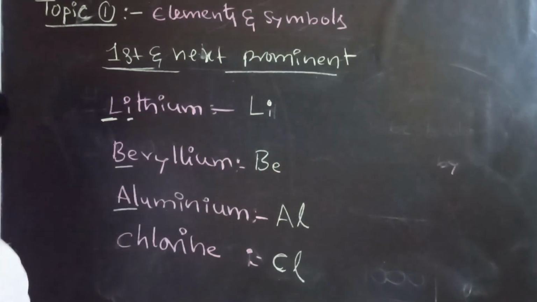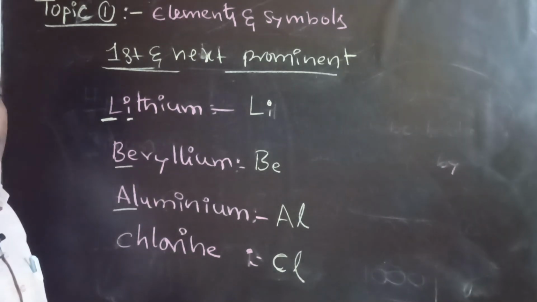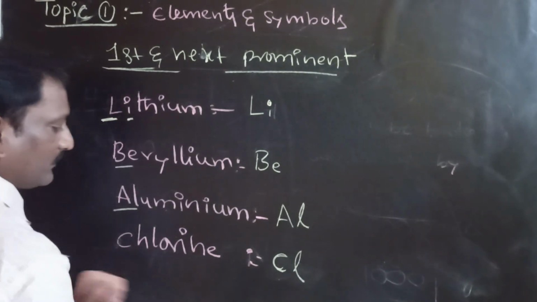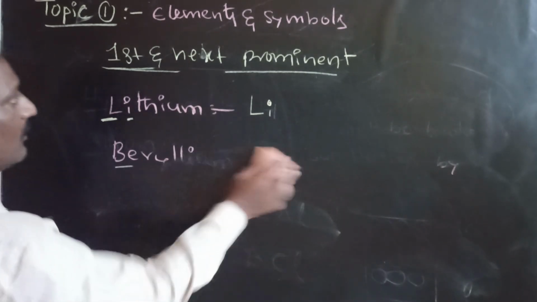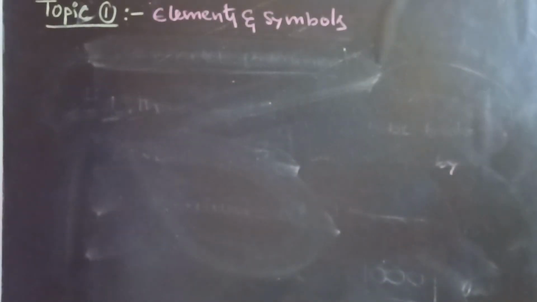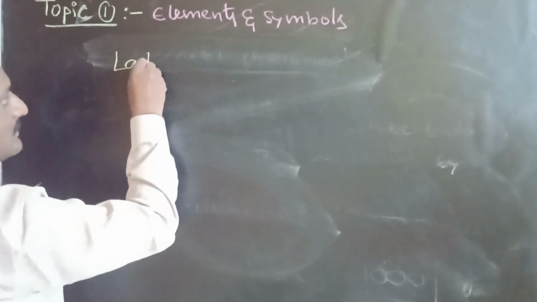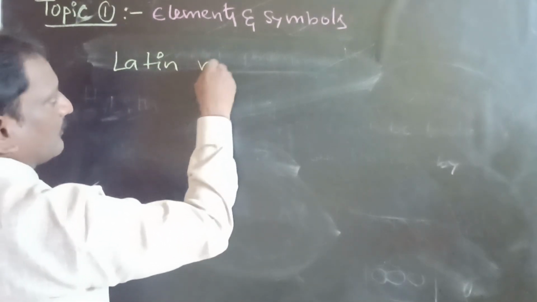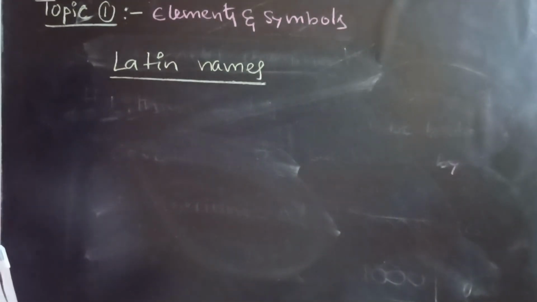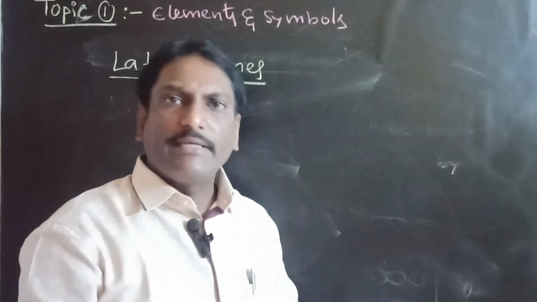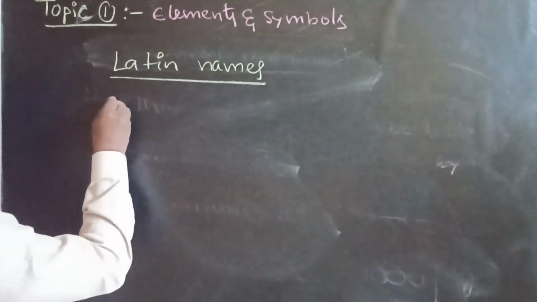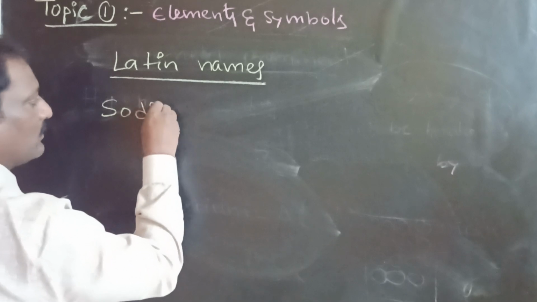So that was the second category. Now let us move on to the third category, based on Latin names. The symbols of some elements were taken from their Latin names. A very important example is sodium.